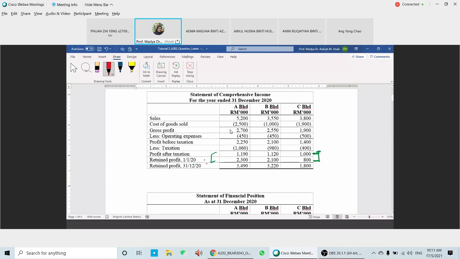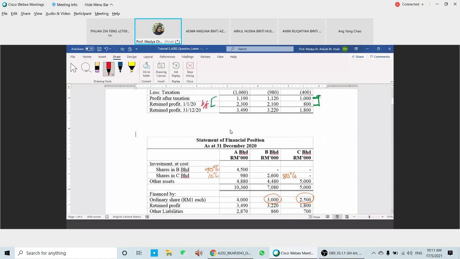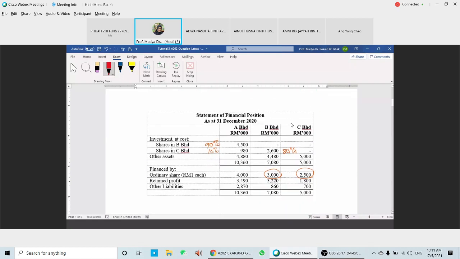These two items we need to focus on. Then in the statements of financial position, you have the shares: the investment of A in B is 4.5, and in C for that 10% is 980. B in C is 80%, with an investment of 2.6. For share capital, B has 3 million and C has 2.5 million.